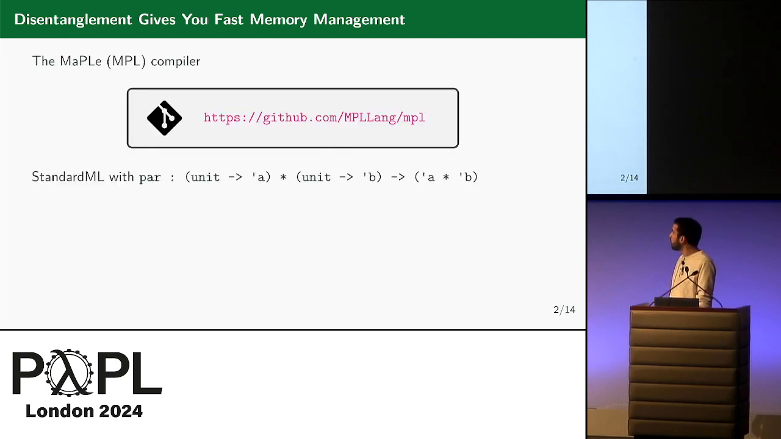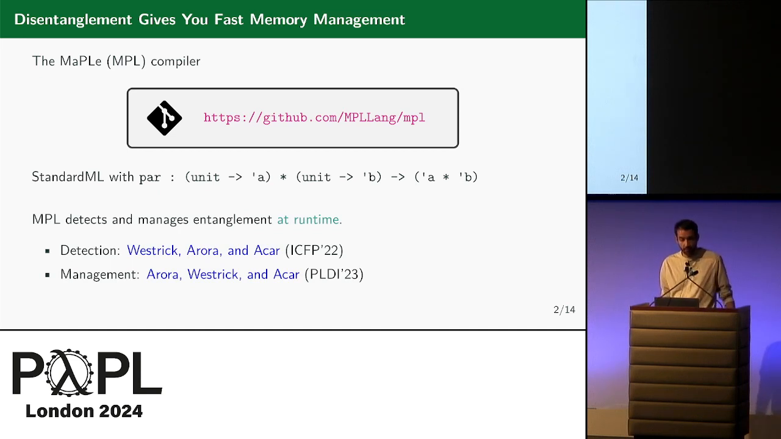And this is very well illustrated by the Maple MPL compiler for parallel ML developed at CMU. So it's a compiler for standard ML with a par primitive that heavily makes use of disentanglement to provide a fast memory management. But as it makes use of disentanglement, it has to ensure that the source program is indeed disentangled. And thanks to two recent lines of work, MPL detects and even manages the entanglement at runtime.